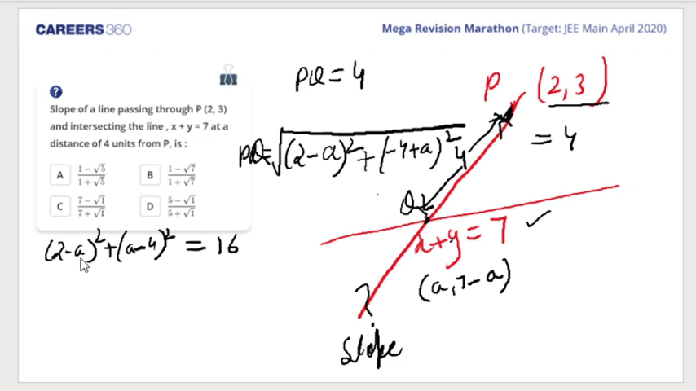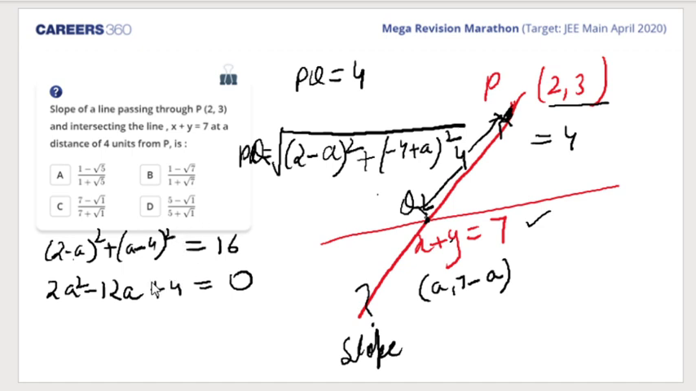So what do I get? a square and a square, I'll get 2a square. I'll get minus 4a from here and minus 8a from here, so I'll get minus 12a. And 4 and 16, 20. 16 will come from here, so 16 and 4, 20, so plus 4. Am I doing it correctly? Please let me know.